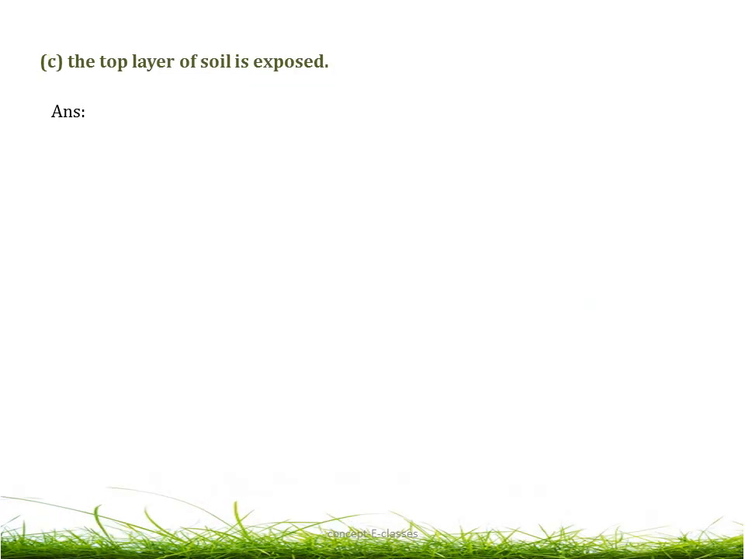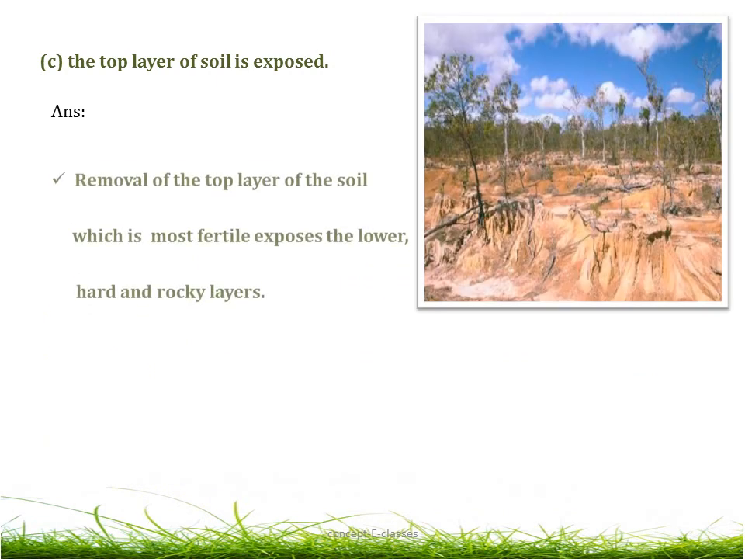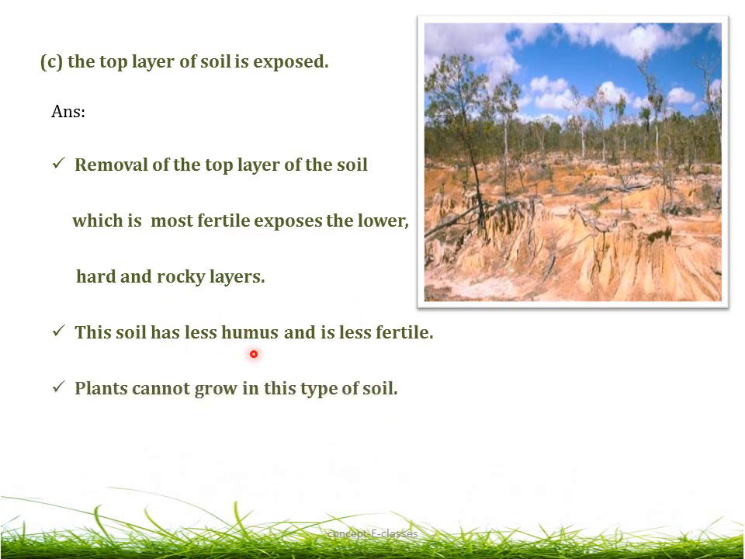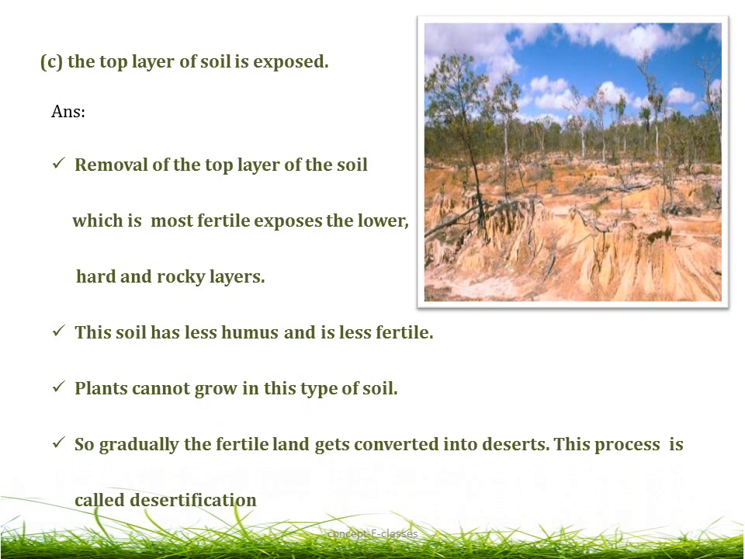What will happen if the top layer of the soil is exposed? Removal of the top layer of the soil, which is most fertile, exposes the lower hard and rocky layers. This layer has less humus and is less fertile. Plants do not grow in such type of soil. Therefore, the fertile land gradually gets converted into desert, and this process is called desertification. So if the top layer of the soil is exposed, the land would become less fertile.